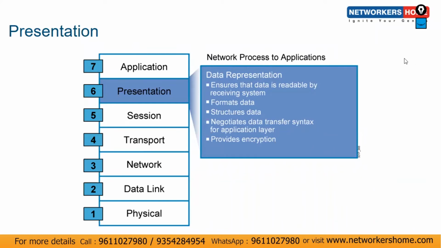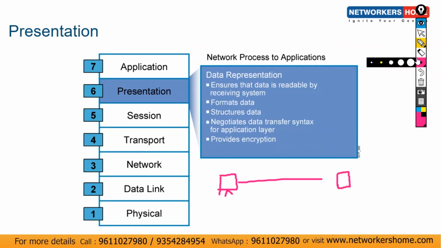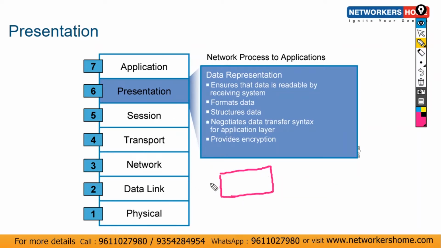If you want to exchange data but don't want to share it in clear text, what is clear text? Clear text means, let's consider this is my credit card information.